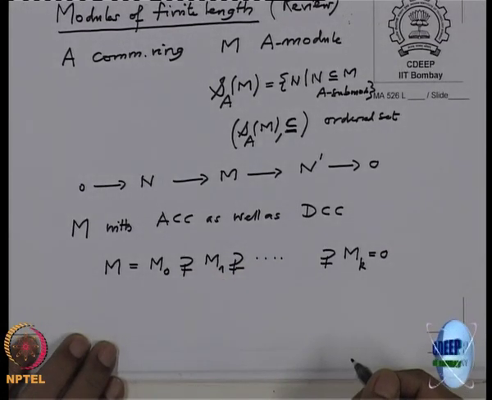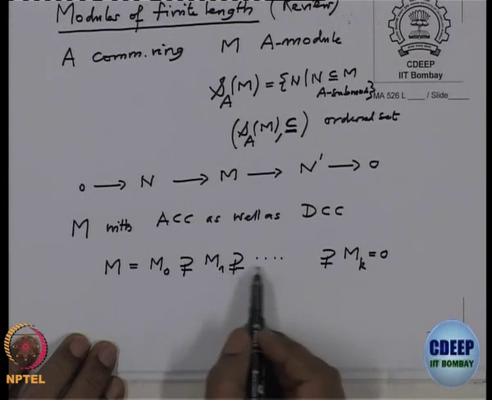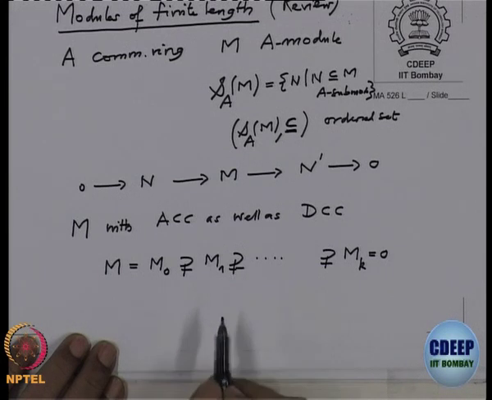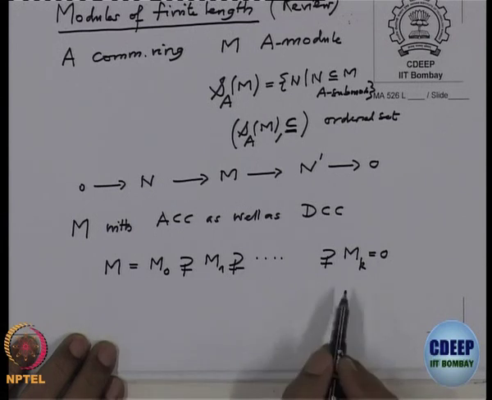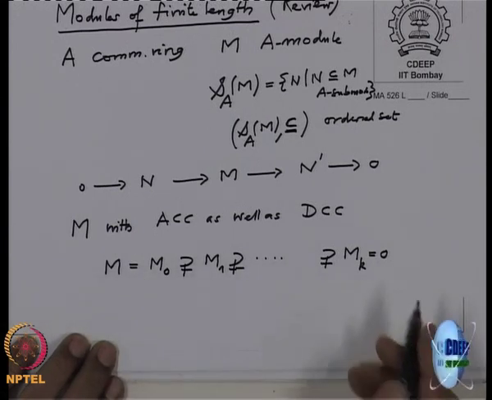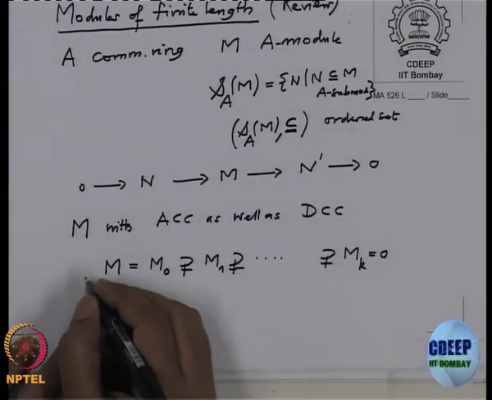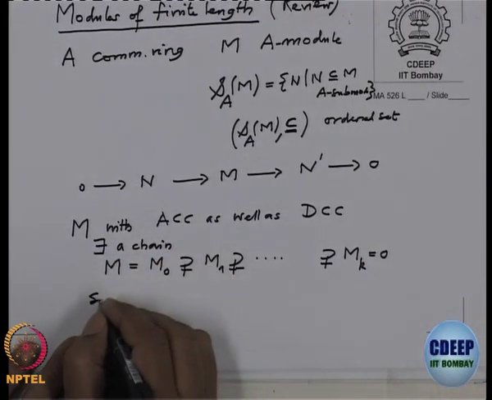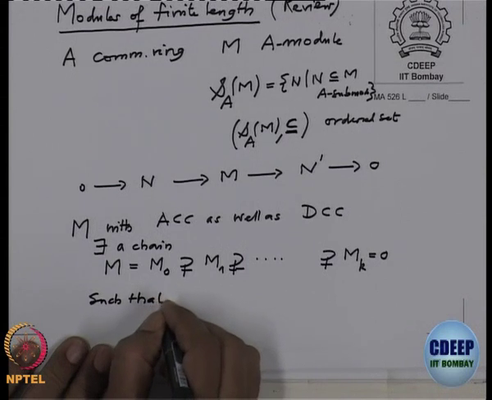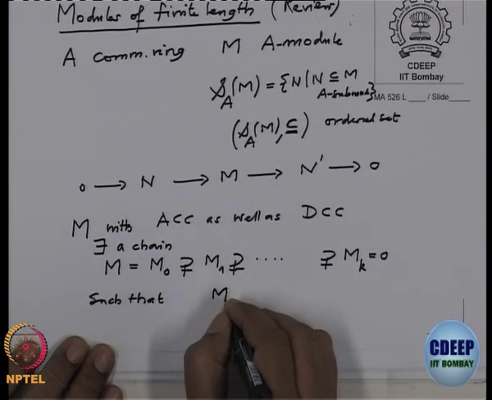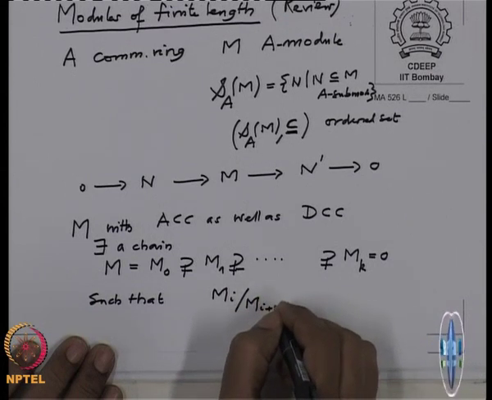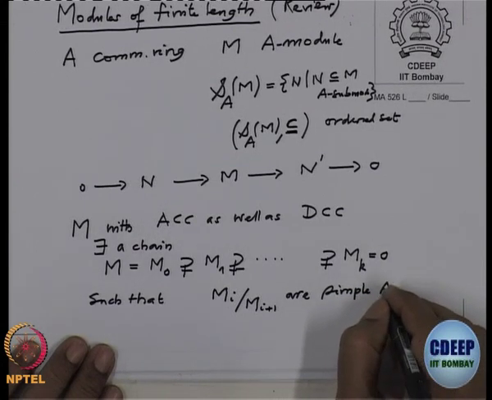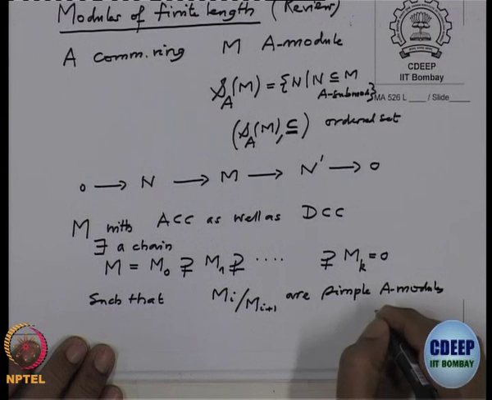Also, this containment is of course not equal, but I also want to assume that there is nobody in between, because if somebody is in between I will insert it, making the chain finer and finer. So, there exists a chain such that the successive quotients Mi by Mi plus 1 are simple A modules for all i.